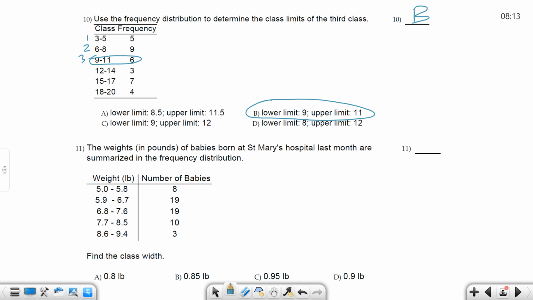It's the difference of 2 consecutive lower limits. We're really tempted to just subtract these 2 values, but that's not what it is. It's these 2 values, or these 2 values, or these 2 values you're subtracting. So it's going to be 5.9 minus 5.0, which is 0.9, which is D. It's the difference of 2 consecutive lower class limits. It's not an upper minus lower. So the class width there is 0.9 pounds, which is D.